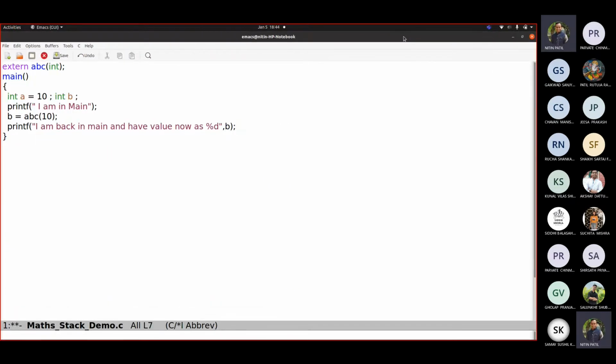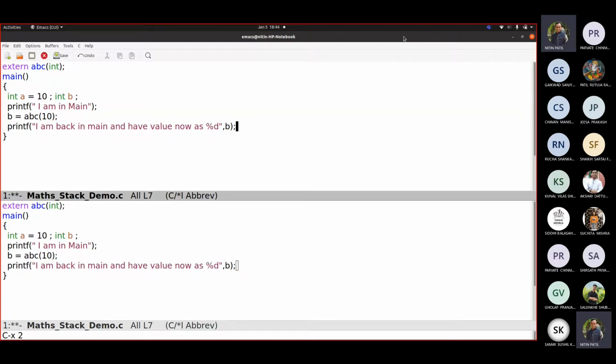Now what is it calling? It is calling another function. Now which function is that? So let us check. I am creating another code, X2 XW maths stack ABC.c.